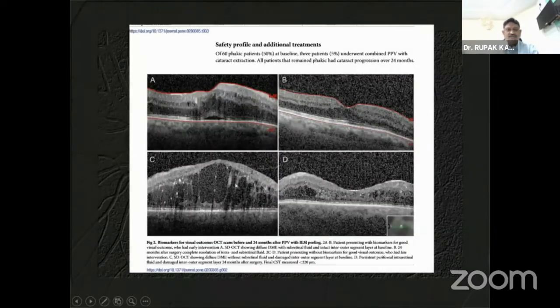But even in the presence of vitreomacular traction or in an advanced stage of diabetic retinopathy, here you can see there is a significant disruption of the photoreceptor. In A and B, pre-treatment and post-treatment, you can see that in this area of the ellipsoid zone there is a significant improvement, and in this area there is disruption of the ellipsoid zone. There is not much improvement even after treatment, hardly any improvement even after pars plana vitrectomy with ILM peeling.